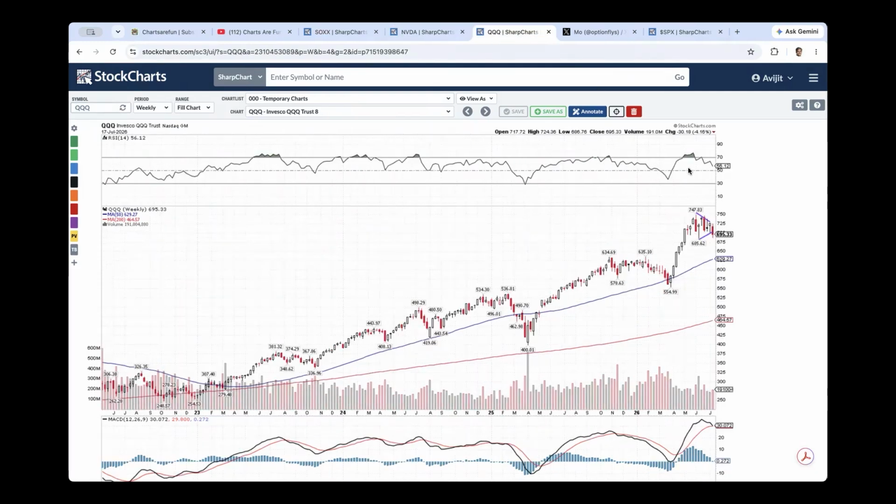And on the QQQ, that pennant could have broken either way. Initially, it turned out to be a bearish breakdown. It broke down below the rising trend line from the joining of the lows and closed below it.